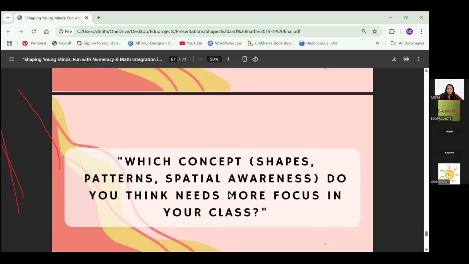Okay, next, which concept, shape, pattern, or spatial awareness, do you think needs more focus in your class? Come on, teachers. Shapes in general, spatial awareness, or patterns? Spatial awareness, yes. Spatial awareness is important because with this, they understand prepositions faster and it helps in their language also. So, yeah. Anything else? Any teachers, come on.